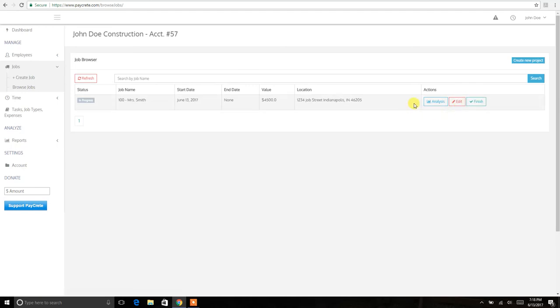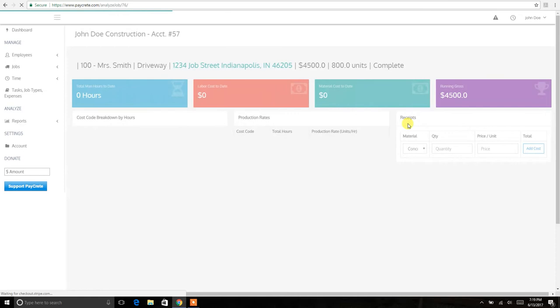Now you'll see instead of a start button, at the very end there's a finish button. So as soon as you finish a job and you're all paid and everything is done, you simply click finish and it will tally up all the calculations and totals for you, and you can look at that job and see exactly how it broke down. So clicking finish will actually finish that job. So let's go ahead and click finish one time, see what happens. So we're going to go ahead and finish this job.